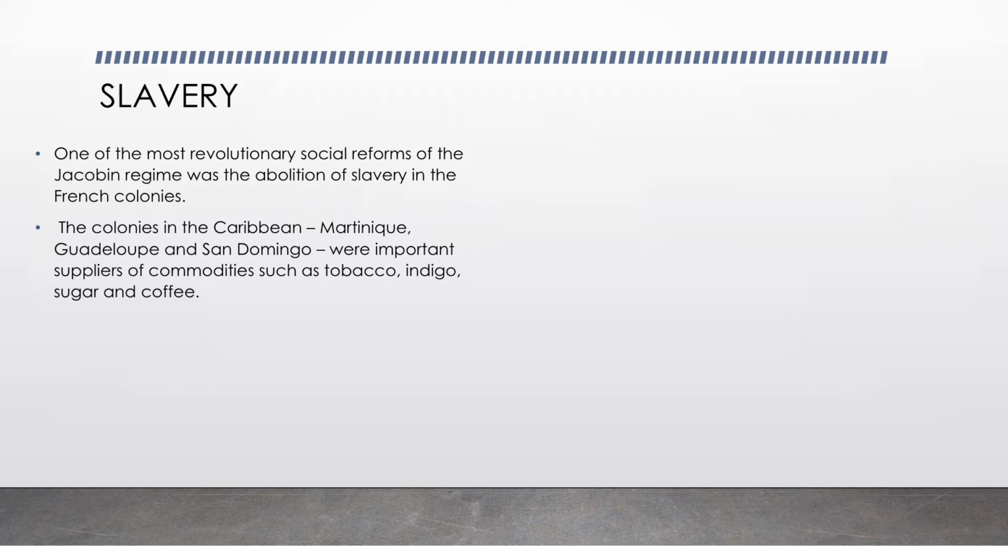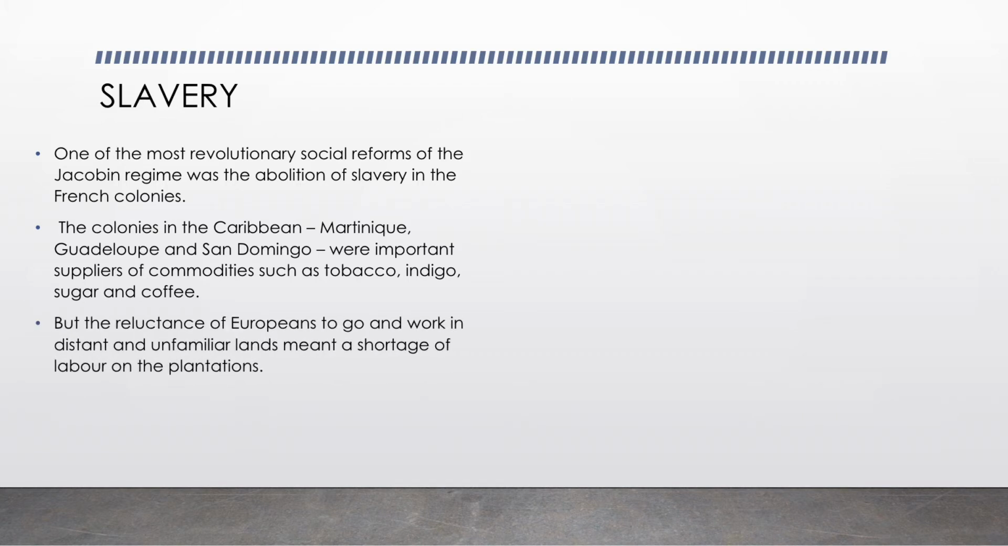So first, let me tell you that France is in Europe, and the Europeans used to get goods from the Americas. Goods like tobacco, indigo, sugar, coffee, etc. So in America, they used to get the goods from the Caribbean, and inside the Caribbean from 3 places: Martinique, Guadeloupe, and San Domingo. So these 3 places were the most important suppliers of goods such as tobacco, indigo, sugar, coffee, etc.